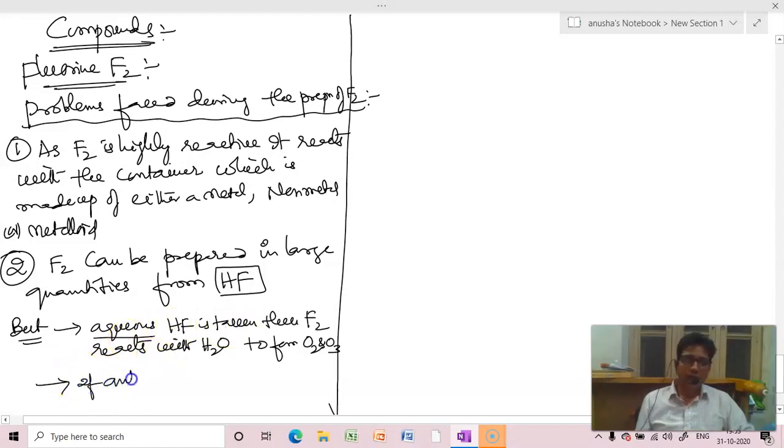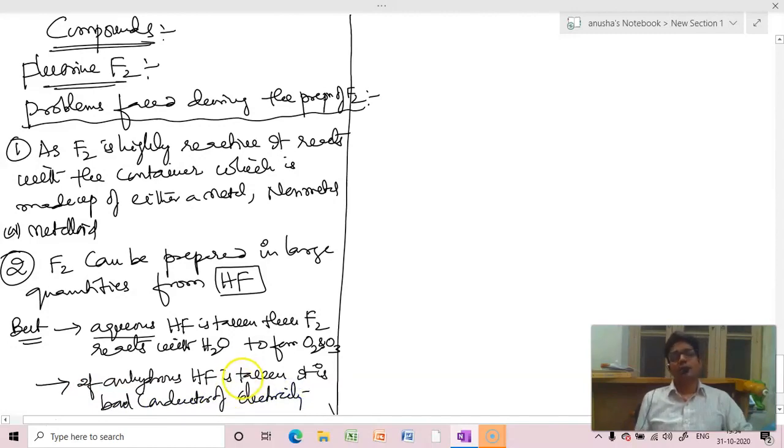If anhydrous HF is taken, it is a bad conductor of electricity. Look, fluorine can be prepared from HF on a large scale, but there can be two types of HF.